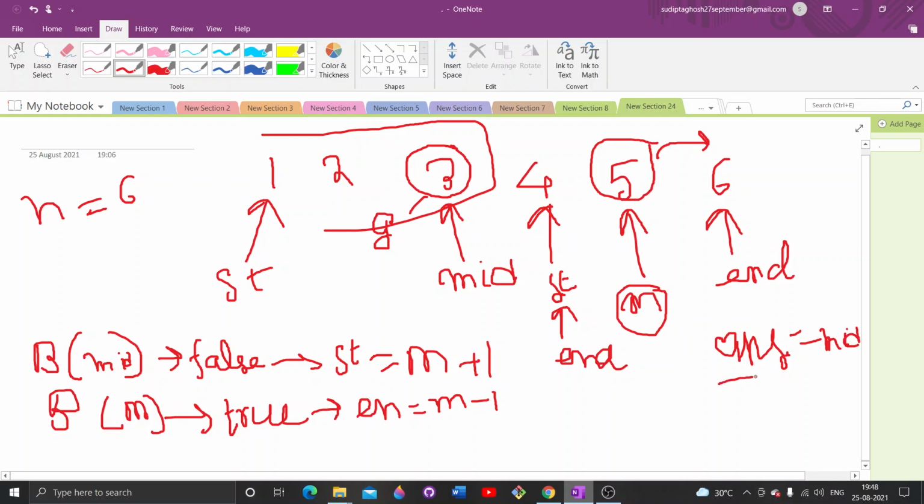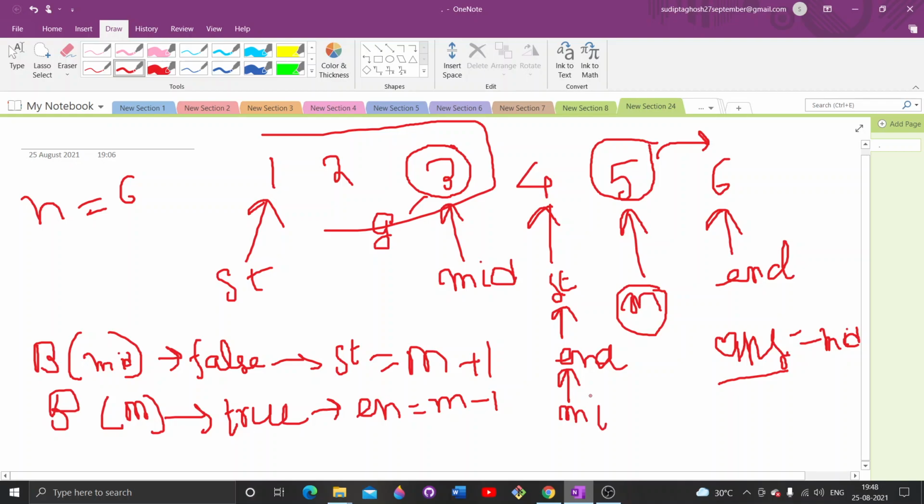What does potential answer mean? It means that 5 may be my first bad version, or the versions before 5 and after the previous middle element may contain a bad version. So I will move my end pointer to middle minus 1, and again